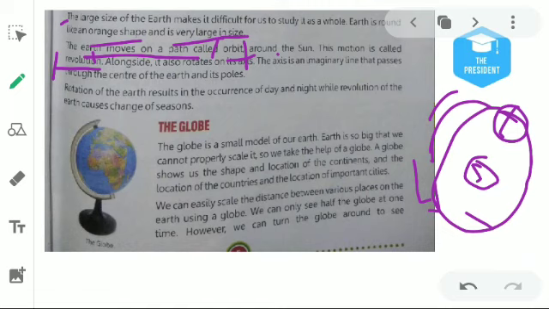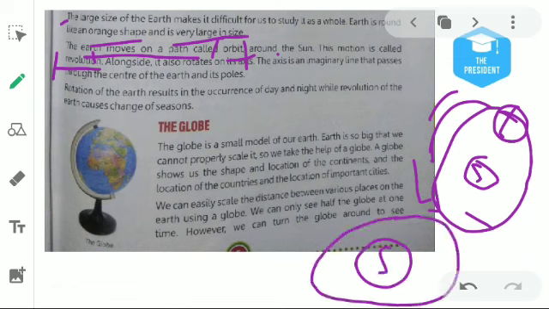At the same time, when Earth is revolving around the Sun, Earth is also rotating on its own axis, and this motion is known as rotation.